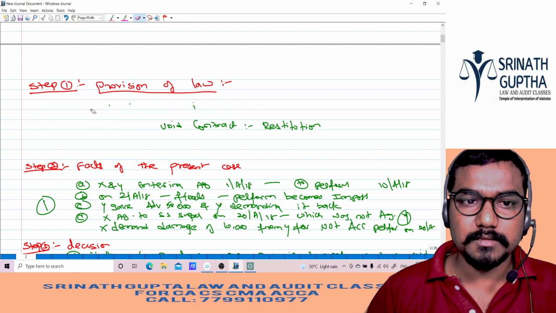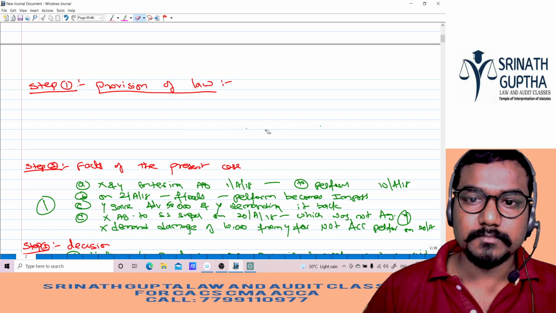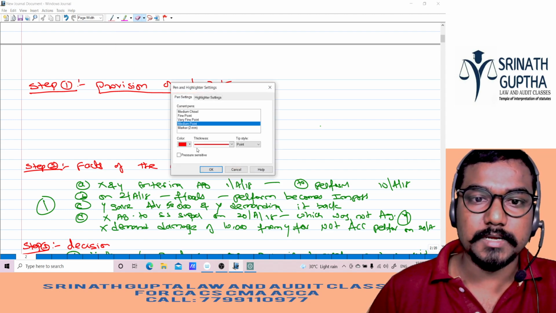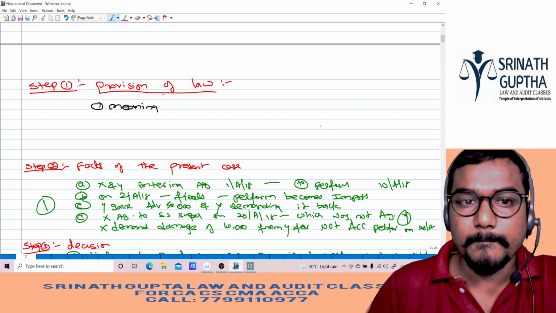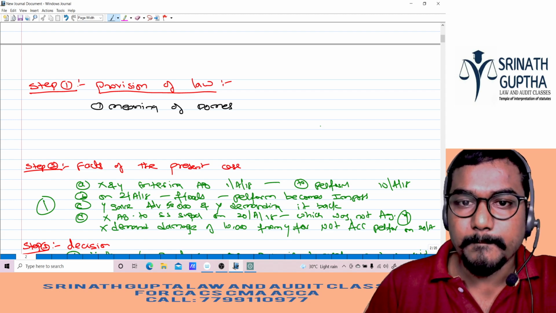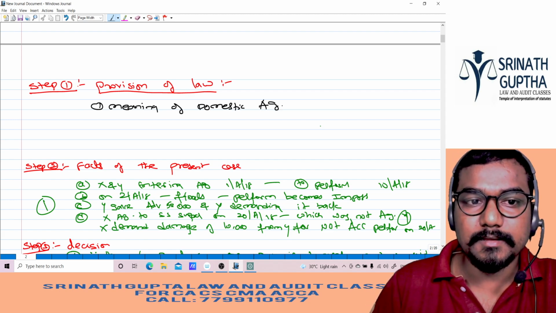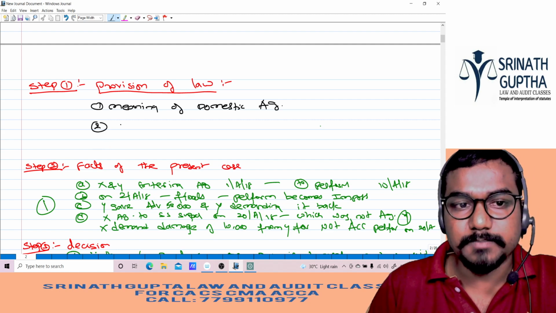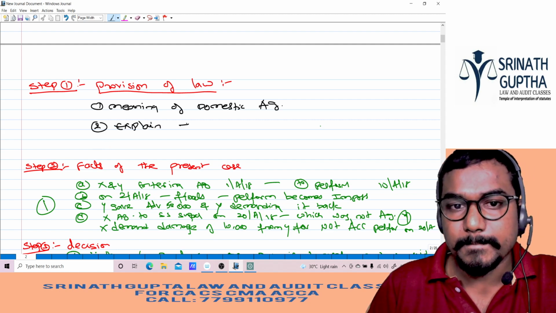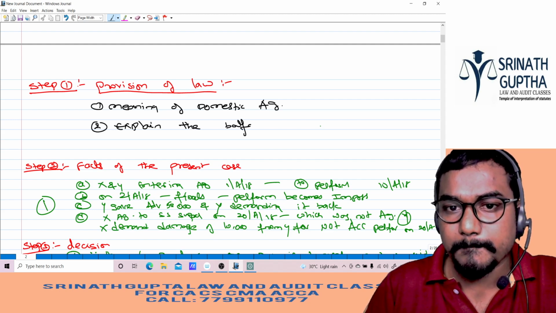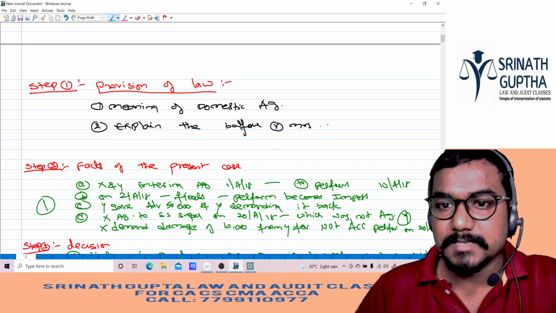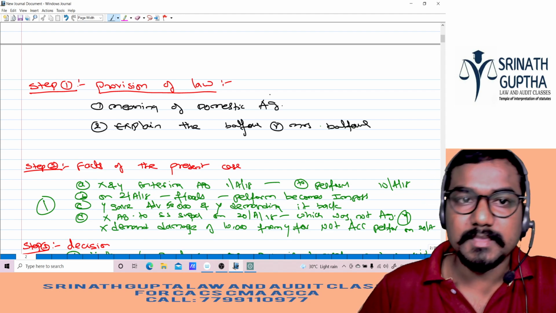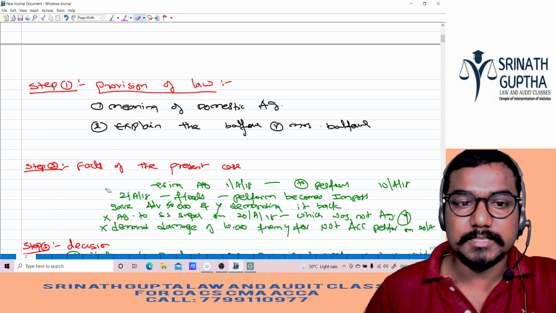Second question: in provision of law, what should we write? We should write the meaning of domestic agreement and we have to explain the Balfour versus Mrs. Balfour case law. This is what we have to explain in step number 1.